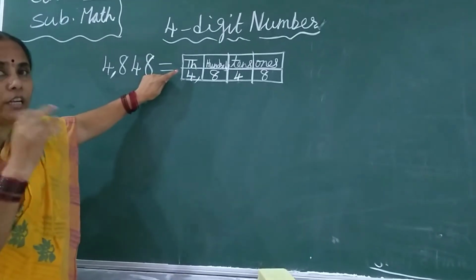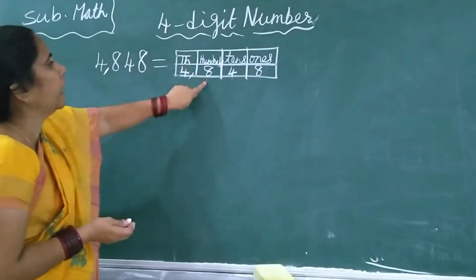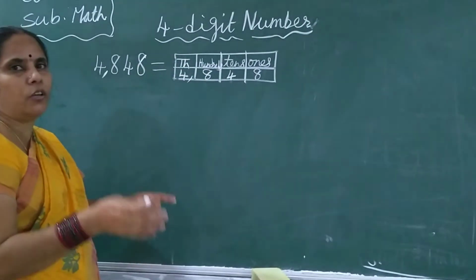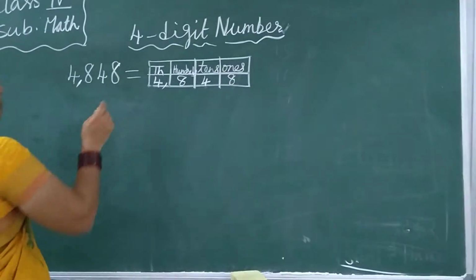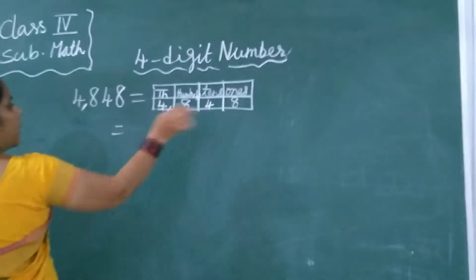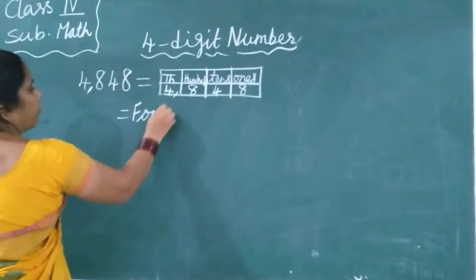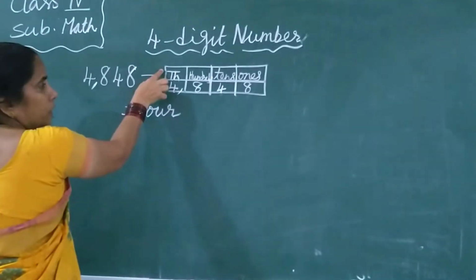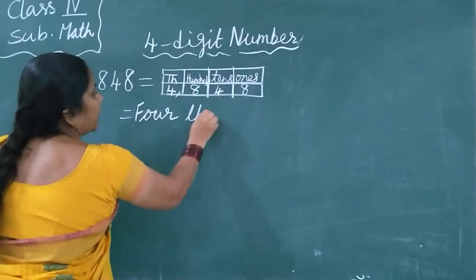Now today we will learn how to write this number in words. When you are saying it, you will say this number like this: 4848. How you are saying it, the same thing you will write in words. This is the number name. How will you write? 4, spelling F-O-U-R. 4,000. 4 is in the thousands place. So 4,000.